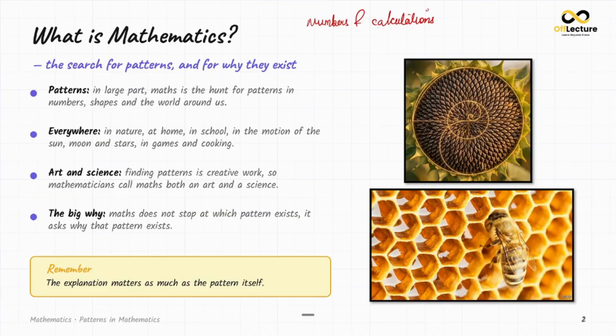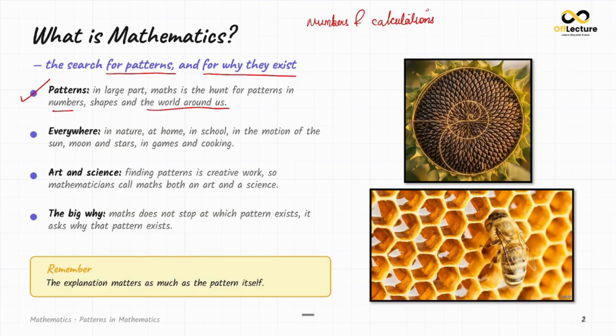Mathematics is a search for patterns and for the reasons behind them. That is, it is a search for patterns and for why they exist. Largely, maths is a hunt for patterns in the numbers, shapes, and world around us. That second half is what separates a mathematician from a calculator. A calculator can tell you 1 plus 3 plus 5 plus 7 is equal to 16, but it cannot tell you why that will always be a square.